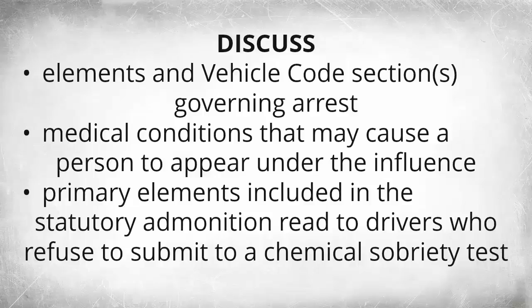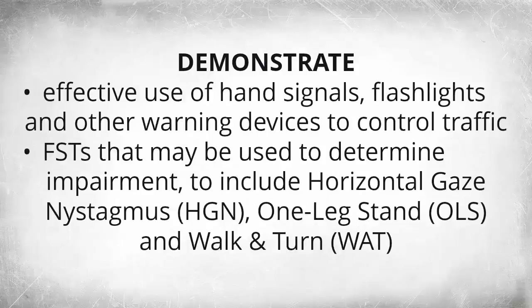You will be able to discuss the elements and vehicle code sections governing arrest, medical conditions that may cause a person to appear under the influence, the primary elements included in the statutory admonition read to drivers who refuse to submit to a chemical sobriety test. You'll be able to demonstrate effective use of hand signals, flashlights, and other warning devices to control traffic. FSTs that may be used to determine impairment to include horizontal gaze nystagmus, one-leg stand, and walk and turn.